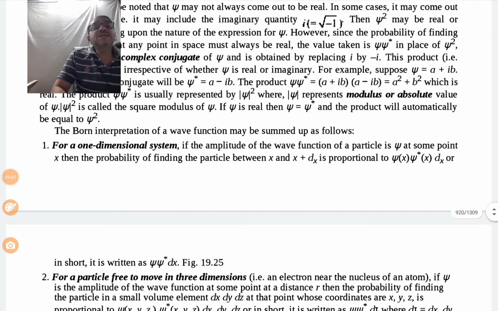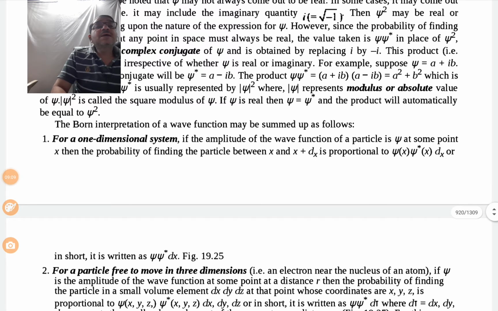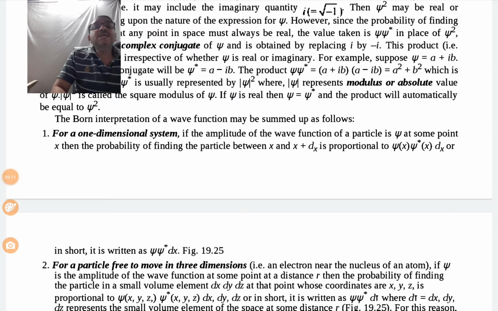So, let us consider a particle which is in a one dimensional system.